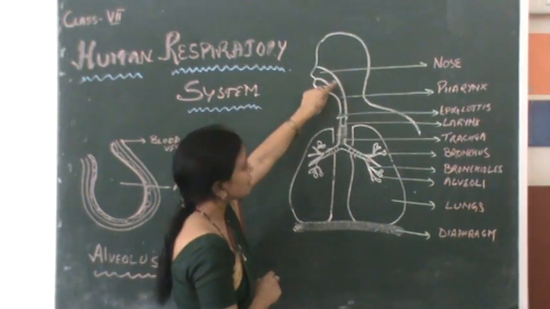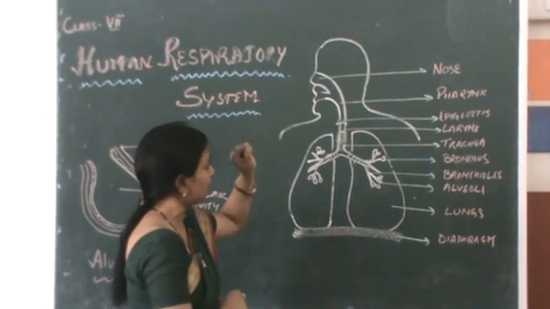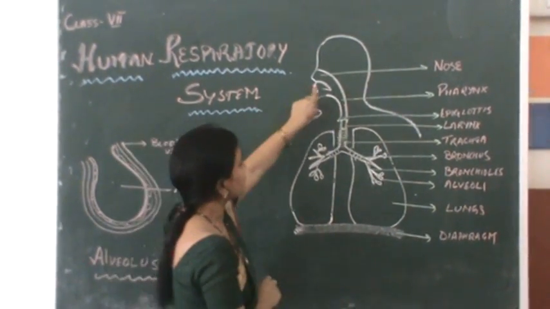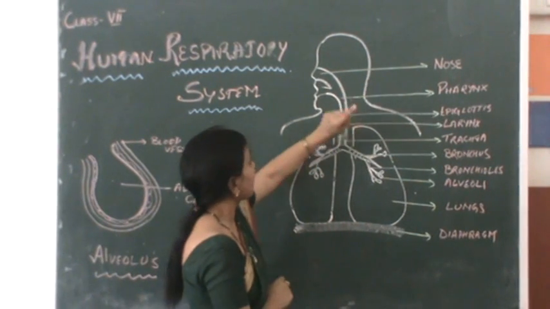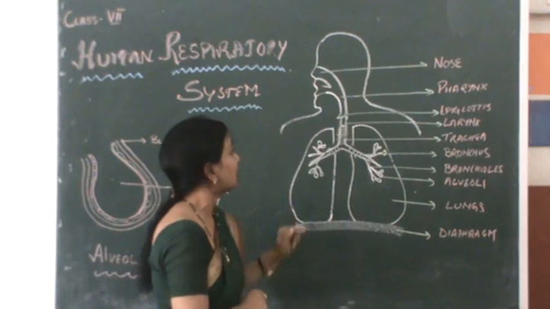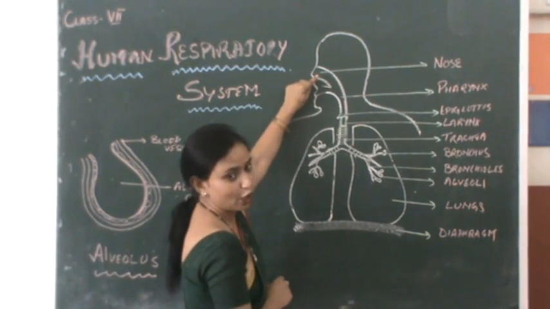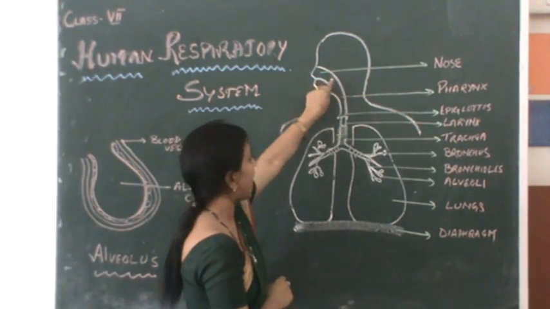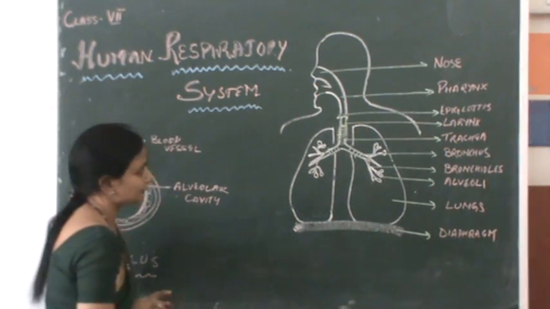The blood vessels in the inner lining of the nose make the air warm. The mucus and the hair present in the nose make it free from dirt, dust and germs.